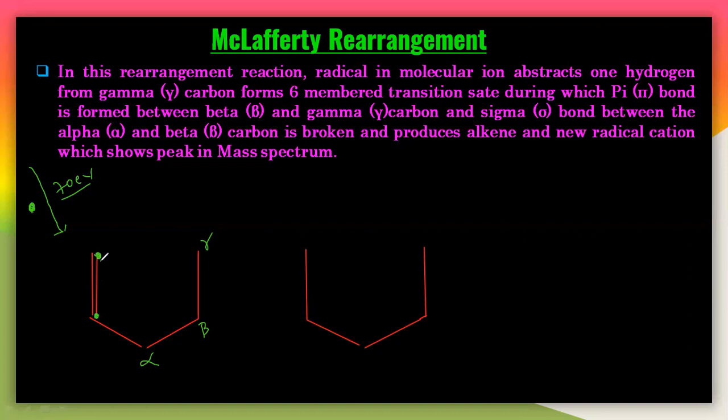Let us assume it took away one of these two electrons. First, if it is taking this electron, the one below, then you will get the positive charge here and the radical here, a big radical you will get. And there is a hydrogen here, and there is a gamma carbon. So it will break down here like a homolytic cleavage.